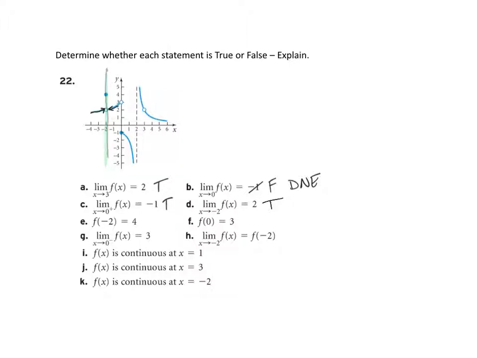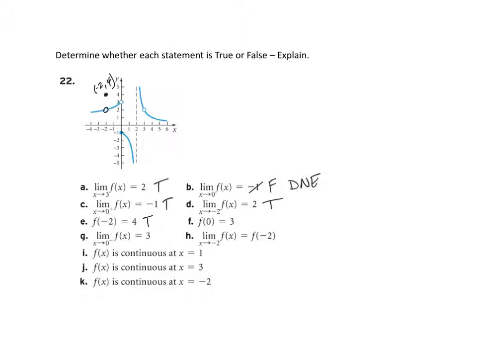Now the next question is not a limit question, but a function value. When I plug in -2, what do I get out? Do I get out 4? So is there a point at (-2, 4)? So at -2, I go up and I find the point, and in fact, it is (-2, 4). Remember, the hole in the graph means that's not where the y value is. The point is actually up at (-2, 4). So this one is also true.